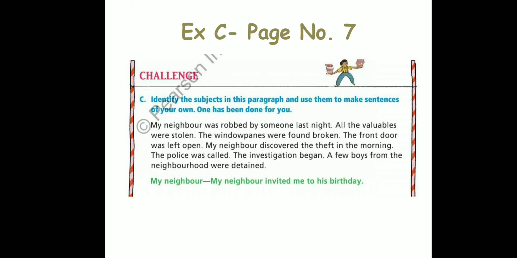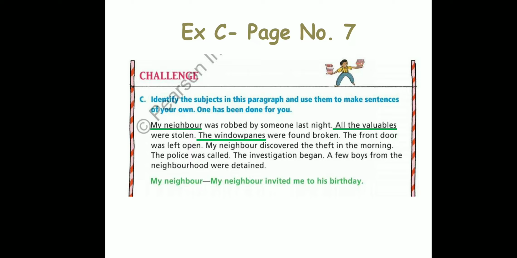So my neighbor was robbed by someone last night. The first subject is already identified, so it's my neighbor. It's already written at the bottom. Second subject is all the valuables were stolen. What were stolen? All the valuables. So that's the second subject. The window panes were found broken. What were found broken? The window panes. So that's the subject again.